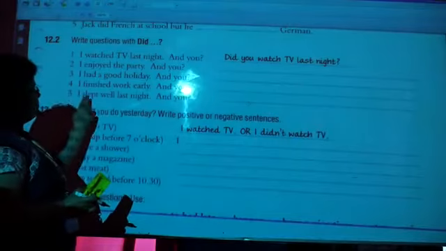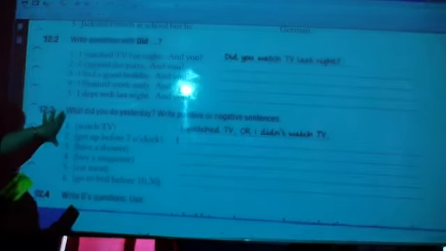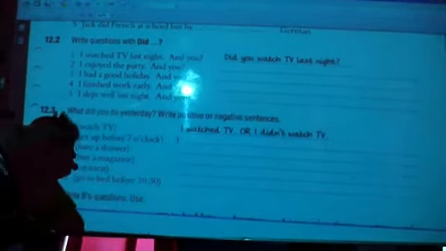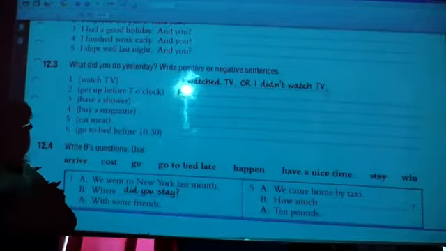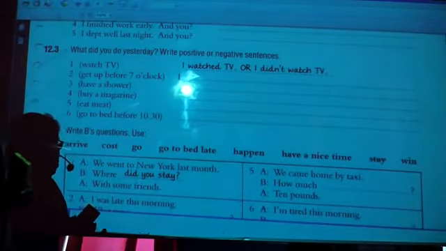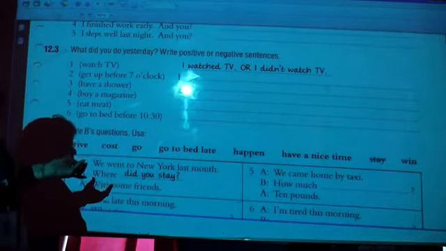Did you sleep well last night? Got it? Okay. What did you do yesterday? Write positive or negative sentences. Here I leave this totally to you because you have to do it as per your choice. You can make a positive sentence or a negative sentence.